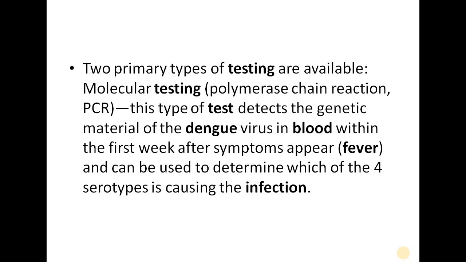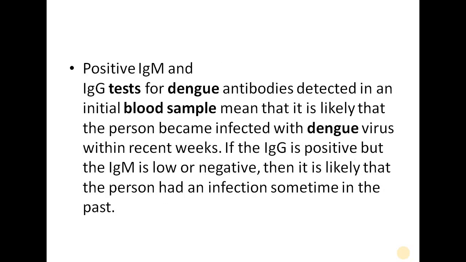Then positive IgM. So also you should check the antibodies, that is IgG and IgM. If IgM antibodies are detected in an initial blood sample, it means it is likely that the person became infected with dengue virus within recent weeks. And if the IgG is positive but IgM is low or negative, then it is likely that the person had an infection sometime in the past.